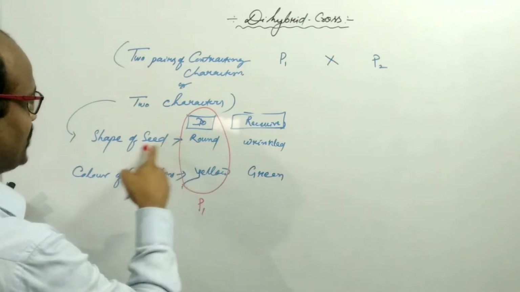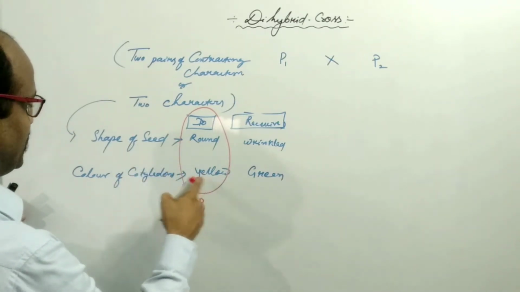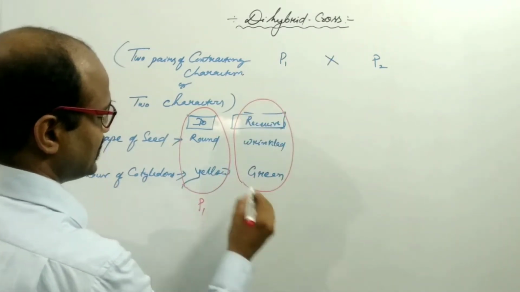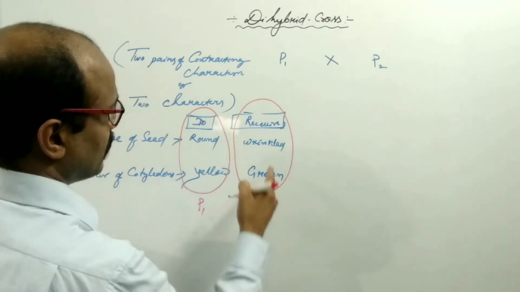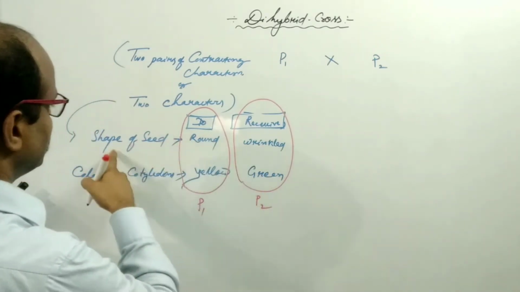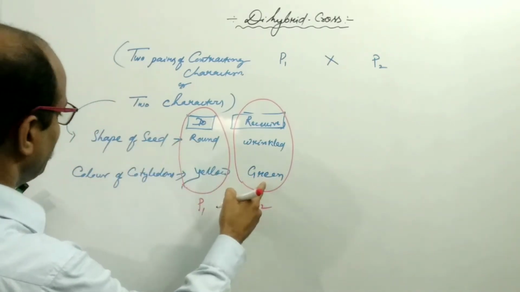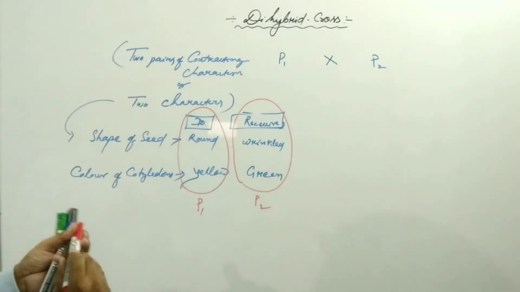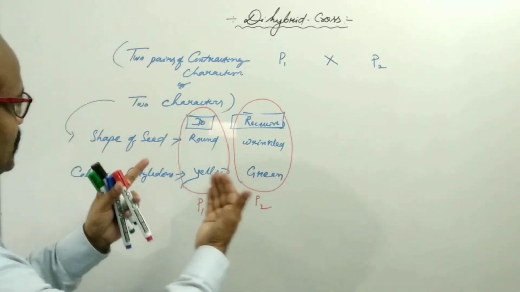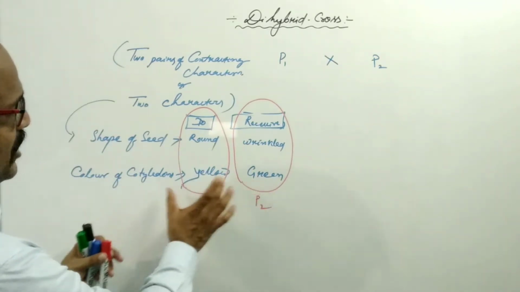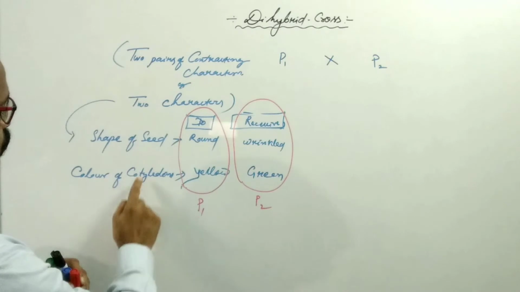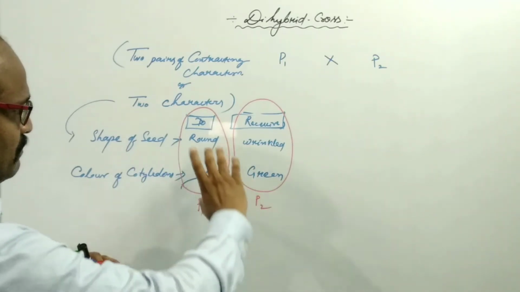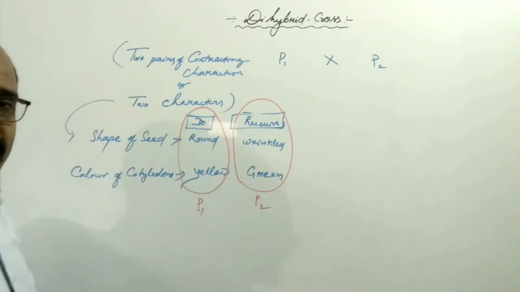having round seed and yellow colored cotyledons, and this recessive, another parent having wrinkled shaped seed and green colored cotyledons. So Mendel did his cross between two parents that differ from each other by two pairs of contrasting characters.